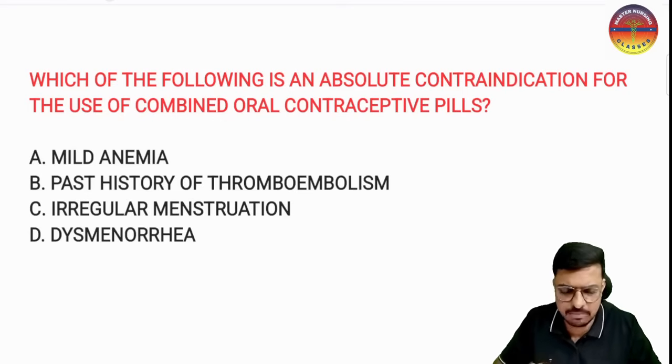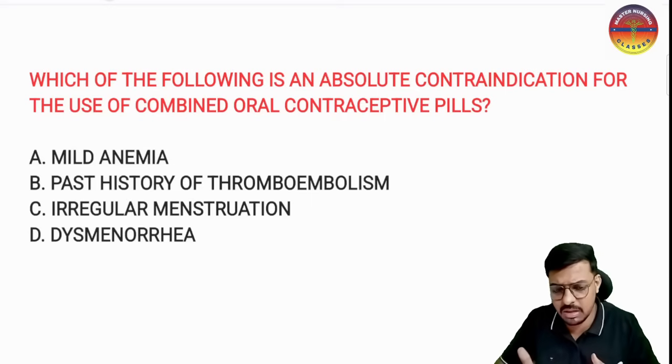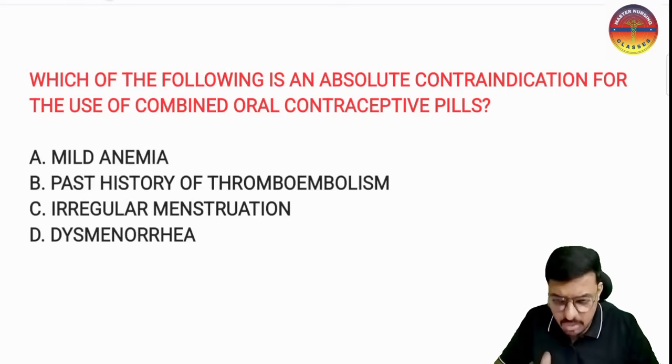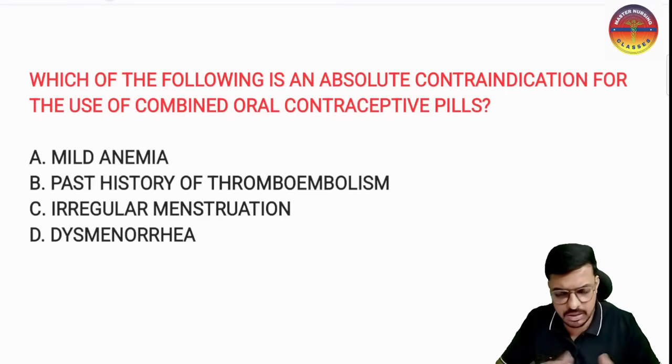Option A is mild anemia, and mild anemia is not a contraindication. Option C is irregular menstruation. If we give the combined oral pills in irregular menstruation, that will make it regular. And in dysmenorrhea, giving the OCP will reduce the pain of menstruation. So irregular menstruation, anemia and dysmenorrhea are all not contraindications for the OCP. We can give the OCP here, there is no problem.